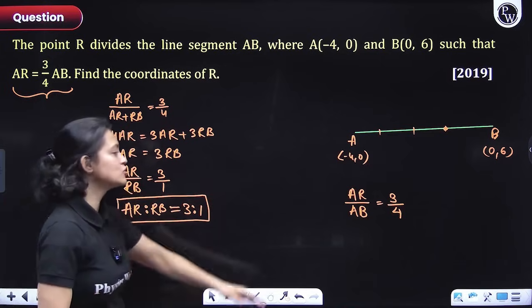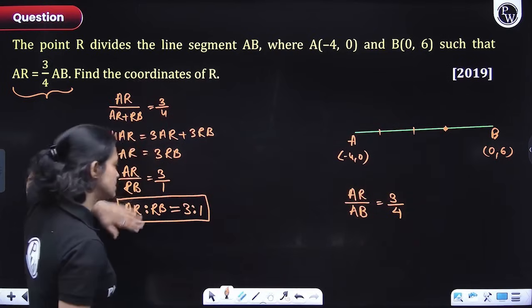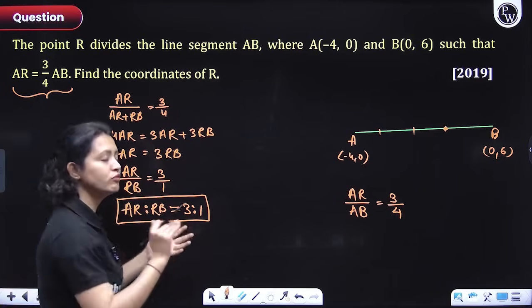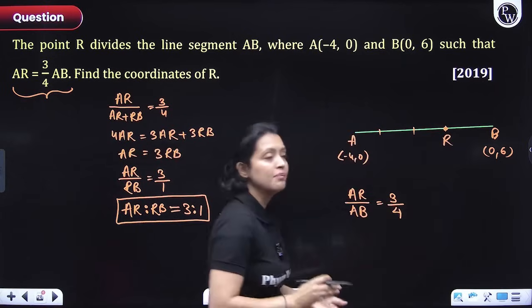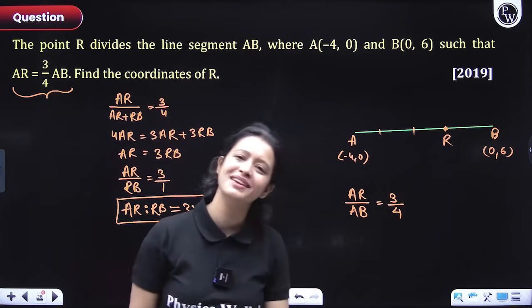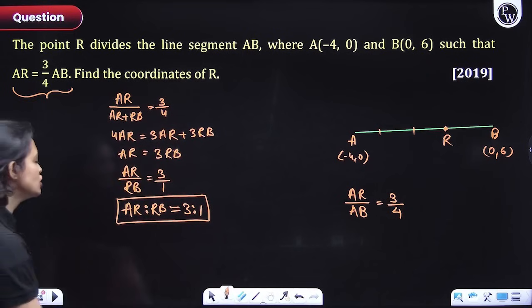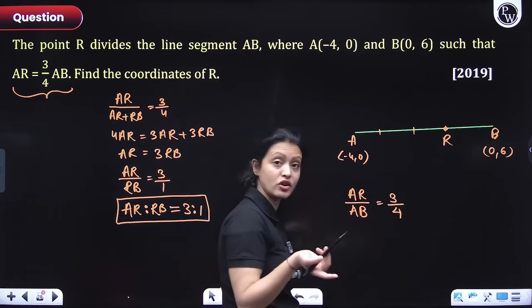Same thing. Okay, so this was the understanding, common sense part. This was to prove it if you didn't understand. So what did we do, everyone? First of all, we should know that we need AR to RB, but we have AR to AB. So I just broke down AB as AR plus RB, and then I just solved it and got the ratio AR to RB. Okay, so now can you not figure out the coordinates of R?